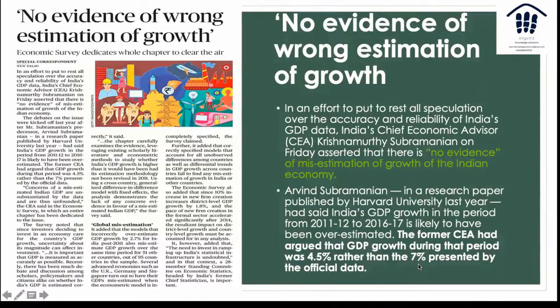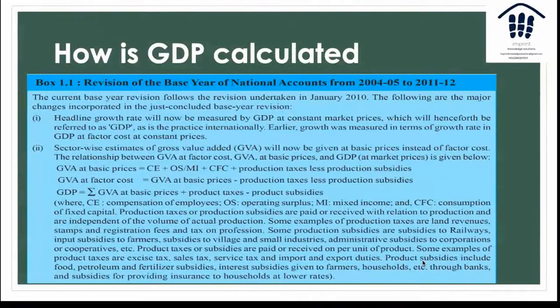This led to doubts creeping into the minds of people, saying that there was probably a problem with how GDP was calculated in this country, which is why a real on-ground scenario of 4.5% growth rate still translated into 7% on the official record. So, before we go into what exactly the debate was, we'll take a quick look at how GDP is calculated in India. GDP in India is calculated via the value addition method.